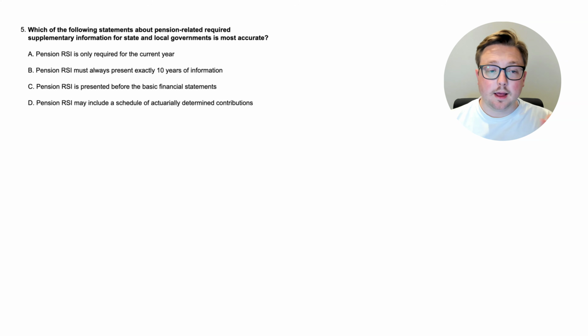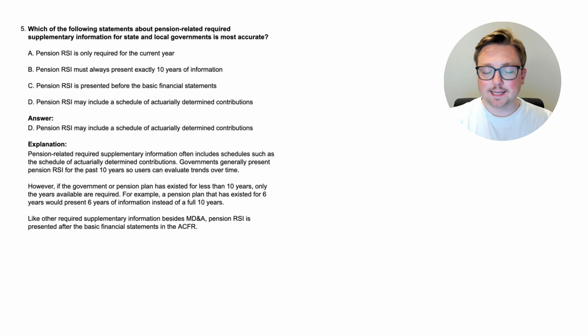First, there's option A, pension RSI is only required for the current year. B, pension RSI must always present exactly 10 years of information. C, pension RSI is presented before the basic financial statements. Or D, pension RSI may include a schedule of actuarially determined contributions. Okay, so again, you may not know any of this, but if you have a guess or if you want to kind of think about this, go ahead and pause the video and come back when you're ready and we'll look at the answer together.